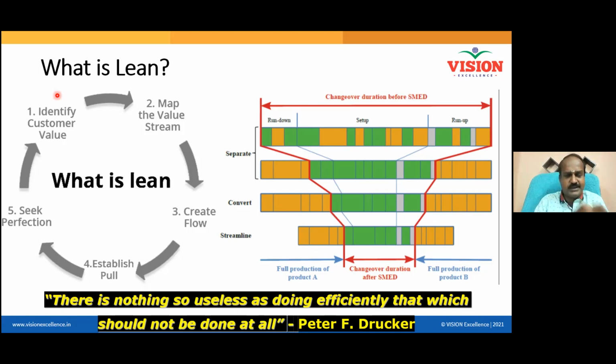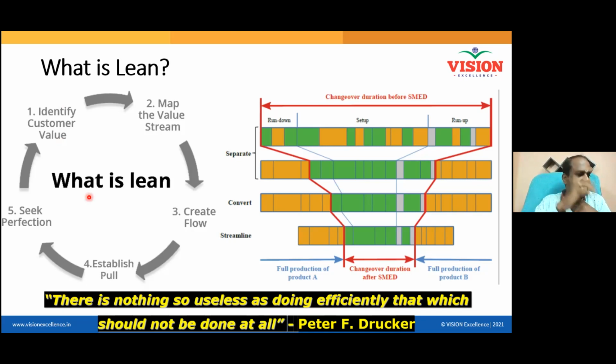Give only what is required. Give only when there is some demand. Produce products only when there is a demand. No demand, just keep quiet. This is called pull. This is called just in time, right? Try to establish pull. Connect the process to the next process. The next process should pull the output from the previous process. You understand? You create it like this.